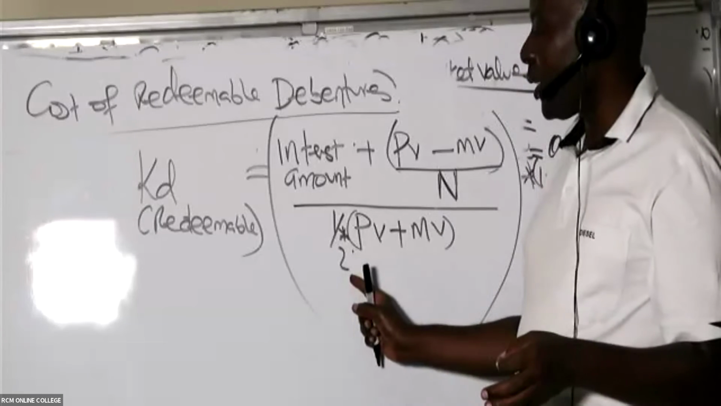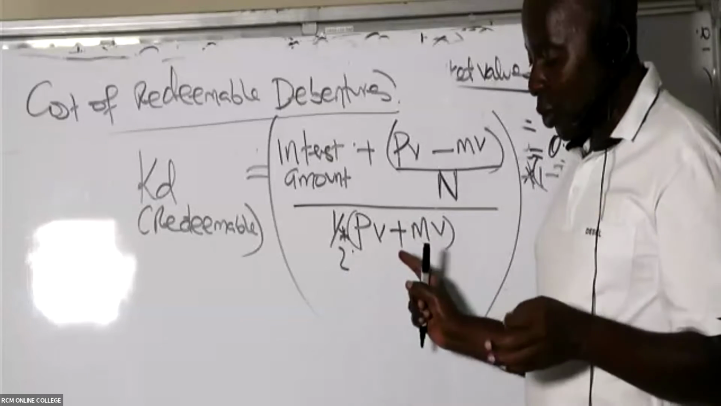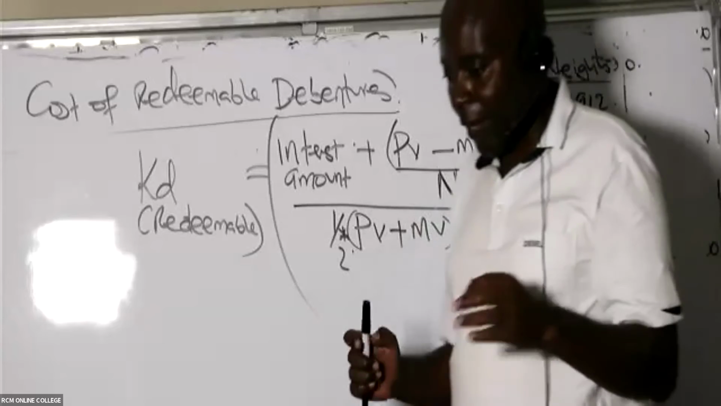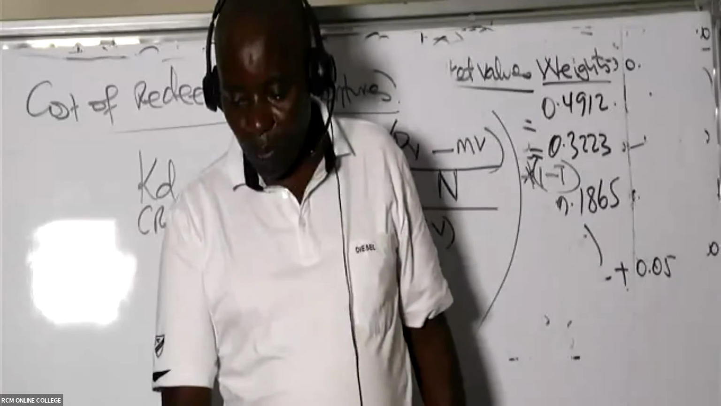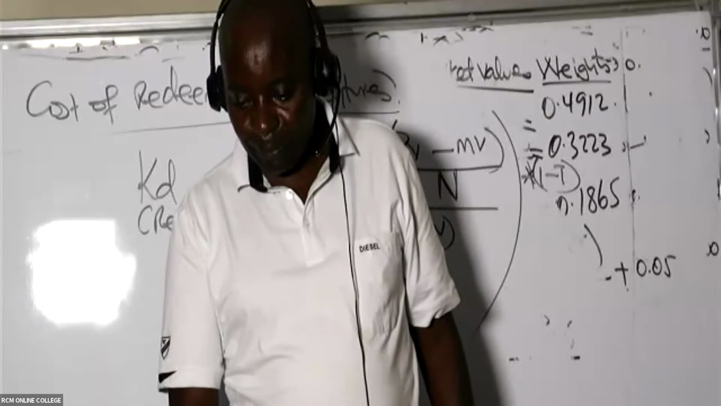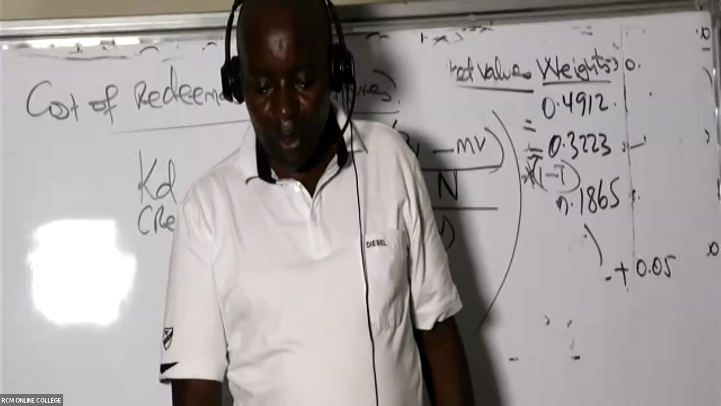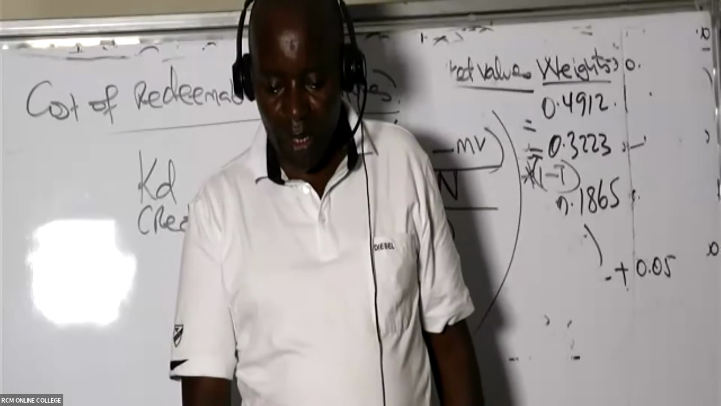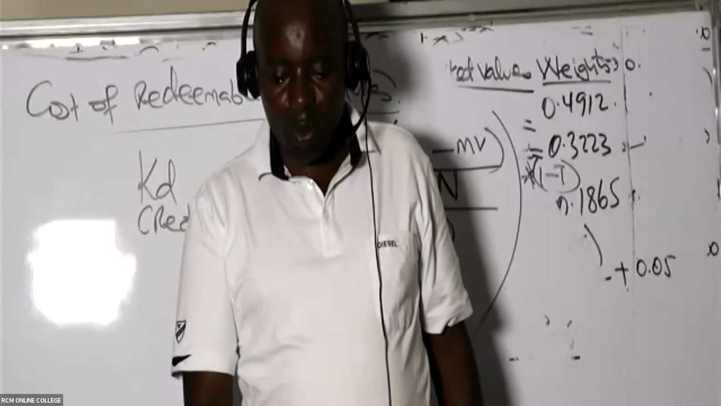We divide this by what here? By 2. We divide this by 2. Let's move slowly here. So what do we have, my great students here? What we have is this.